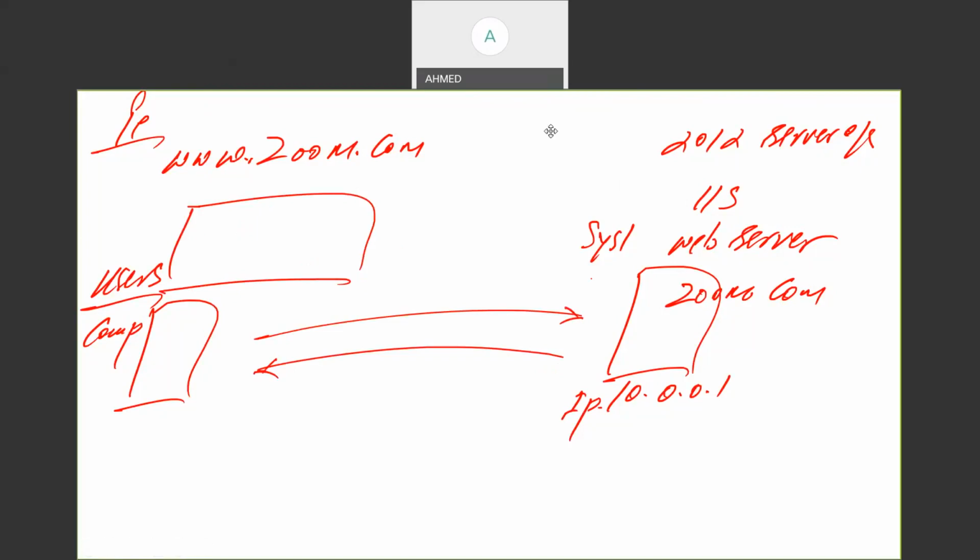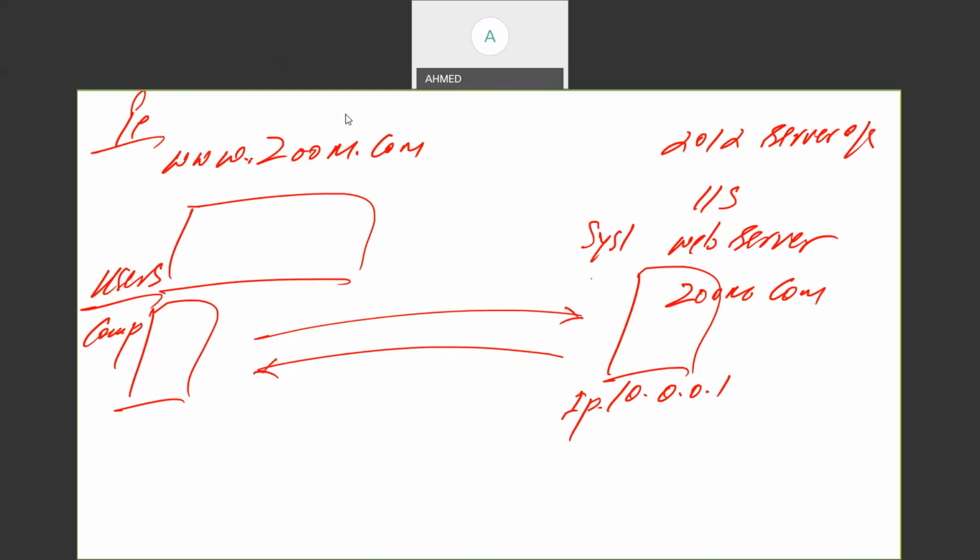So I will show you how to configure one system as a web server. So to configure a web server, we require one machine. We require a server operating system computer, maybe 2012 or 2016 you can use. So I'm using 2012 server operating system in this machine.